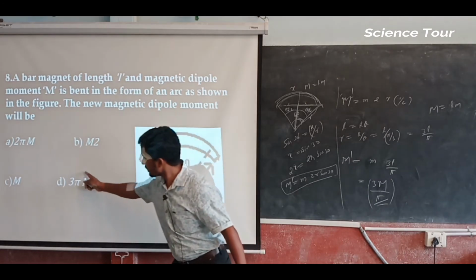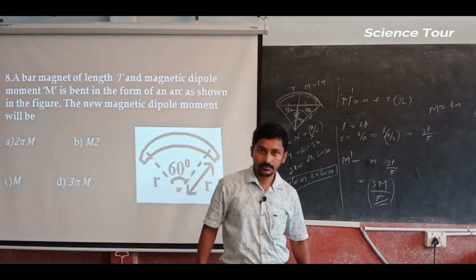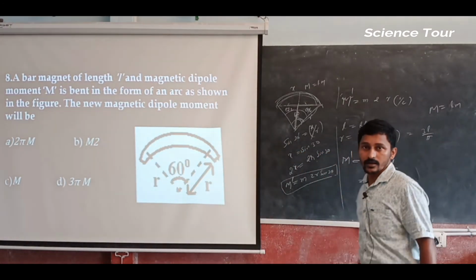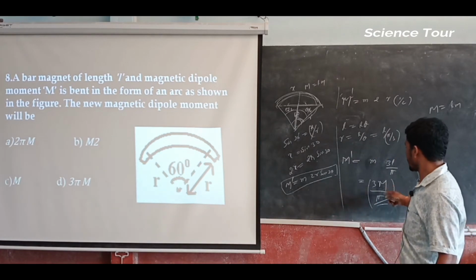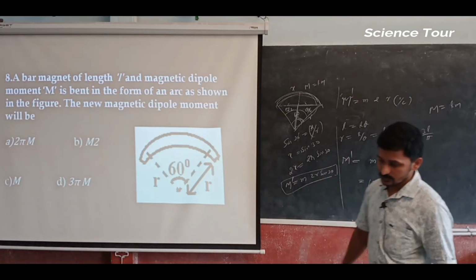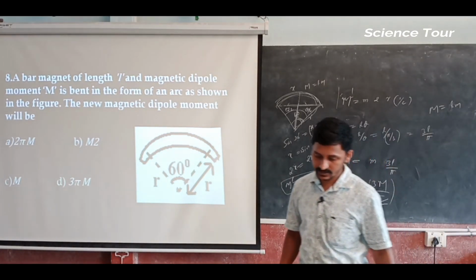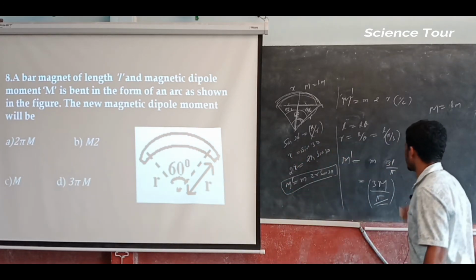So that is some mistake in the option, but this is the correct answer.